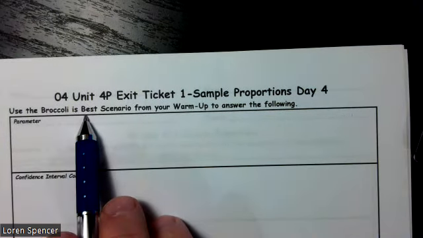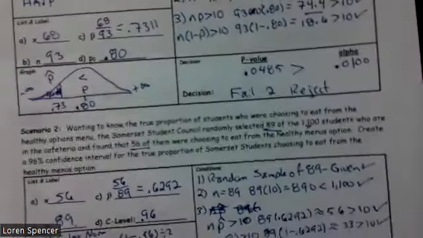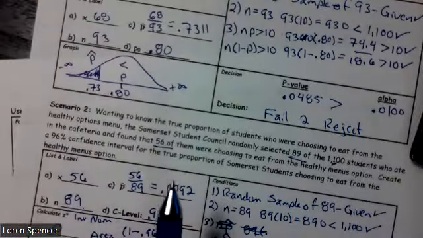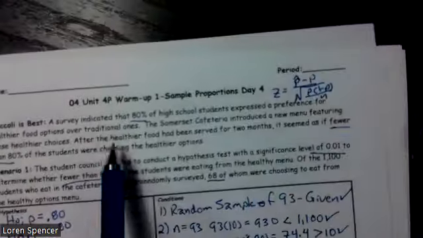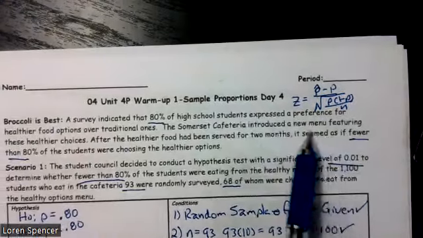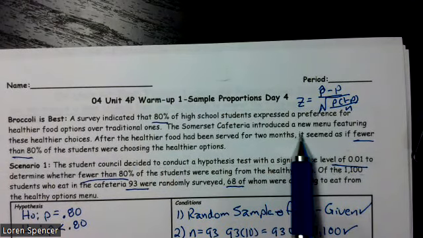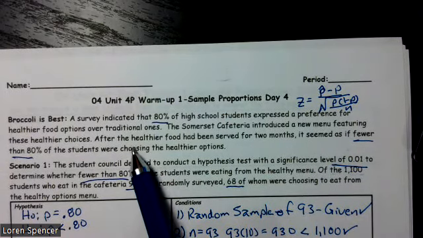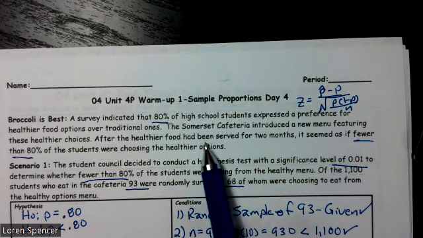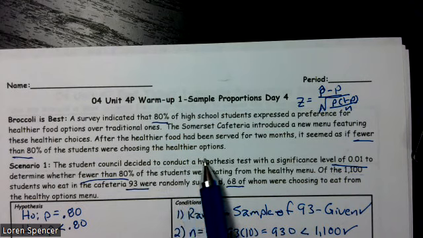And it says use the broccoli as best scenario from your warm up to answer the following. Well, let's go take a look at that. So on our warm up, it says, what is broccoli is best? A survey indicated that 80% of high school students expressed a preference for healthier food options over traditional ones. The Somerset cafeteria introduced a new menu featuring these healthier choices. After the healthier food had been served for 2 months, it seemed as if fewer than 80% of the students were choosing the healthier options.